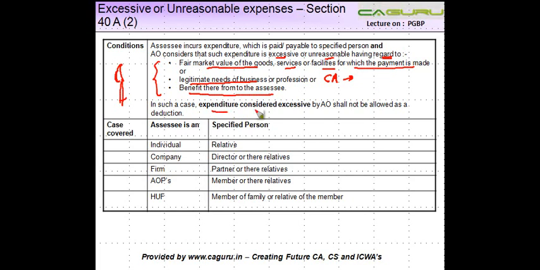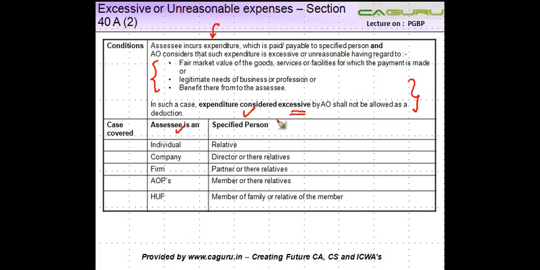In such a case, expenditure considered excessive by the AO shall not be allowed as a deduction. Now please note, it is only the excessive expenditure. So if you are making a payment of 500,000, whereas 50,000 is what should be genuinely paid, then what is disallowed is only 4,50,000, which is 5 lakh minus 50,000, right? Just to repeat once again, there is an expenditure from the assessee. He makes a payment to a specified person. The AO, after considering these factors, believes that the payment is excessive. Then such excess will be disallowed.